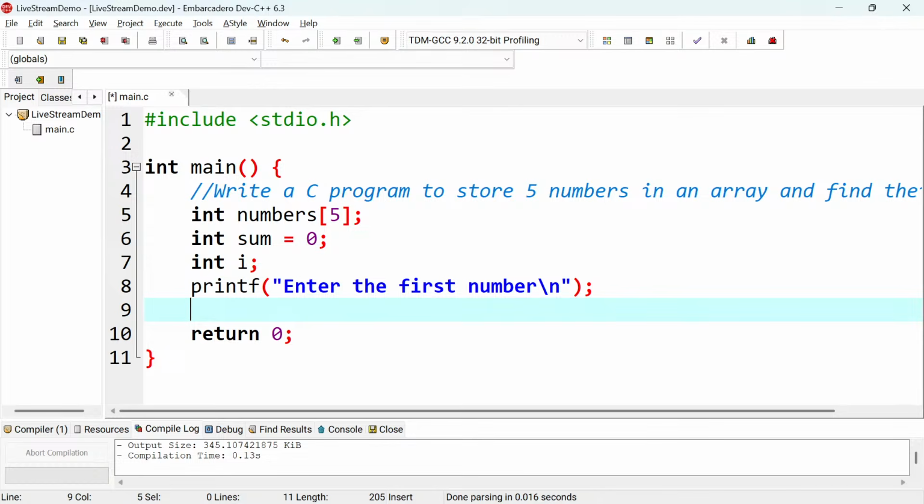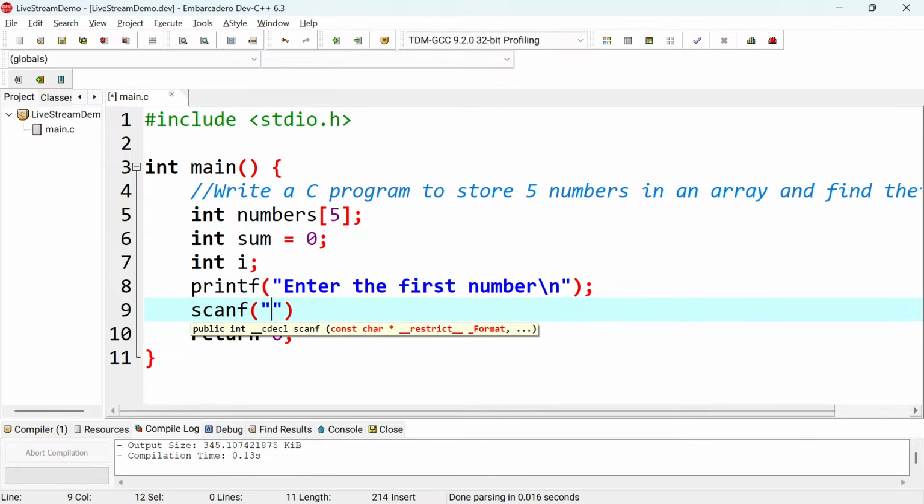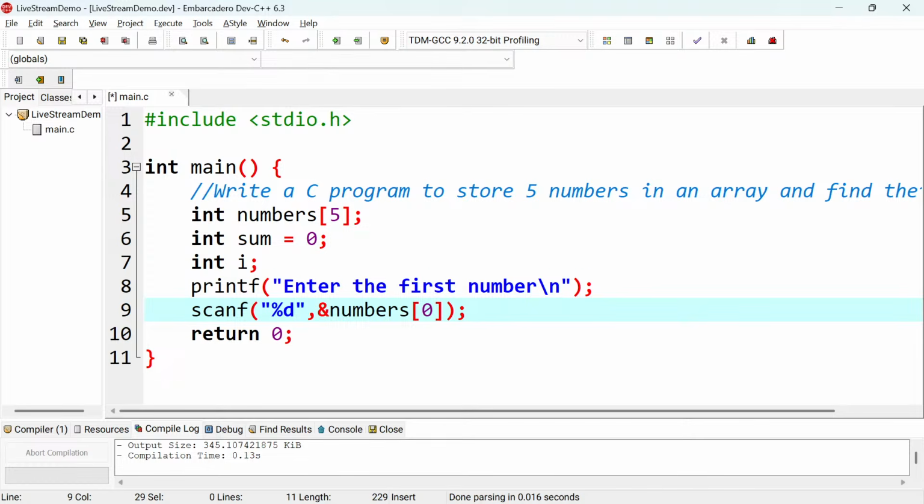So if I say scanf there, and then what am I going to take there? It's an integer, so I'll use %d as a format specifier, and then I'll put the address operator, and then the array is numbers. Sorry, here I was supposed to put the address operator, not that. Okay, so here I will say numbers, and then here I will say 0, because I'm taking the first number, right? So you will need to repeat this for all the 5 numbers.